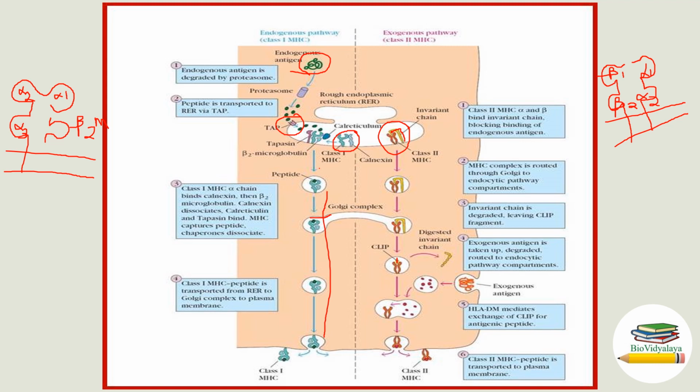So exogenous antigen is taken up, degraded, and routed to the endocytic pathway compartment. In the endocytic compartment, MHC class 2 is present. HLA-DM will mediate exchange of CLIP with the antigenic peptide. After that, the class 2 MHC peptide complex is transported to the plasma membrane. Okay.